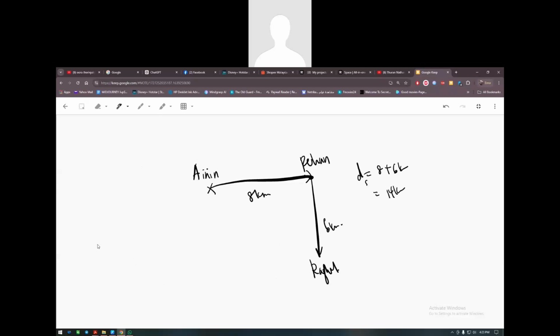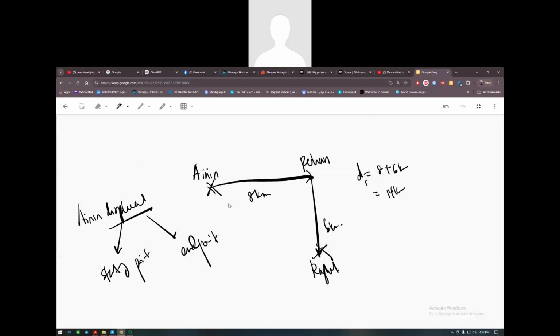But if I'm going to ask you what is Aini's displacement? When I say the word displacement, all I want to know is the starting point and end point. We only want to know the difference between the start point and end point. Aini started here and she ended here. So what is the difference between the starting point and end point? It is this direction, correct? Since it has only one actual direction, we call this a vector.